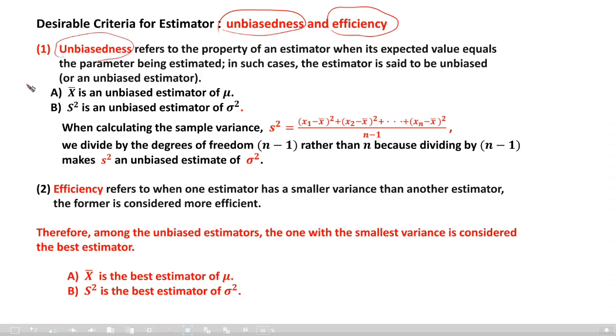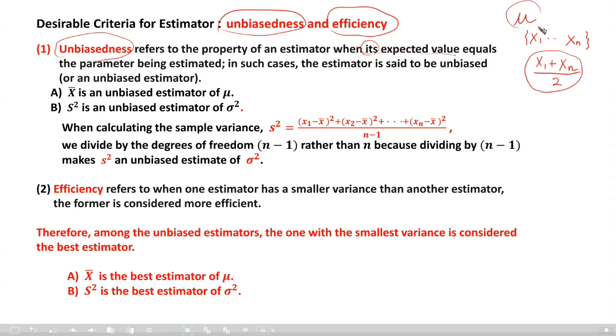Unbiasedness is a little complicated concept. Okay, let's see. It is the property of an estimator when the estimator's expected value equals the parameter being estimated. Okay, let's focus on mu. We have a sample x1 up to xn. Then somebody wants to estimate mu by (x1 plus xn) divided by 2. Then this one is his estimator for mu.